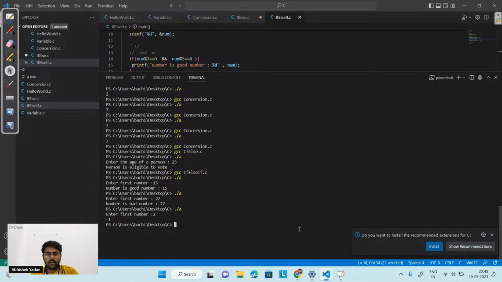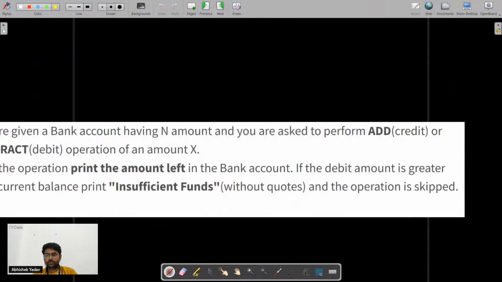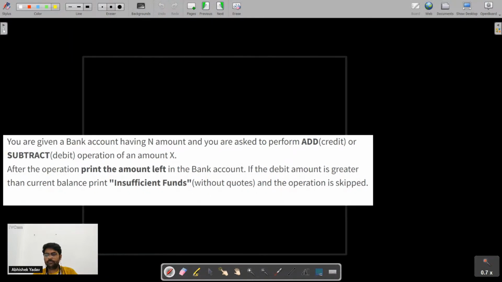Yeah. So again, this time let's take a new problem statement, right? This one. So now you have to create what? You have to create an ATM machine here, right? Simple program to create an ATM machine here. So you can go with the problem statement. ATM machine.